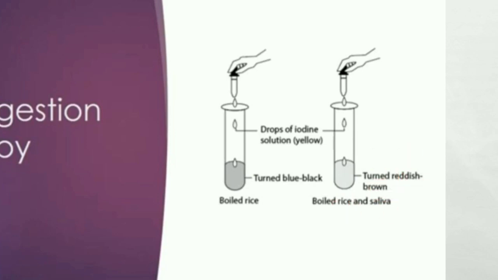That is how we know that starch is present in the boiled rice, and that our saliva can convert the starch into what? Into glucose or sugar. Now it is clear why the color turns differently: the saliva converts the starch into sugar.